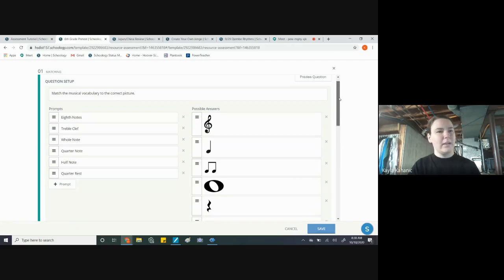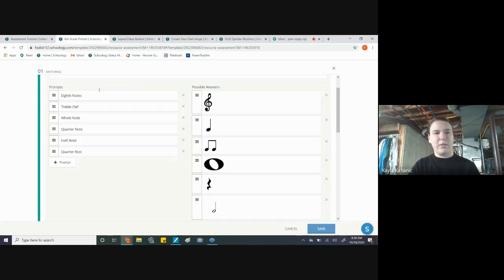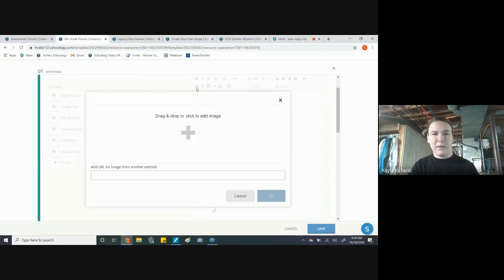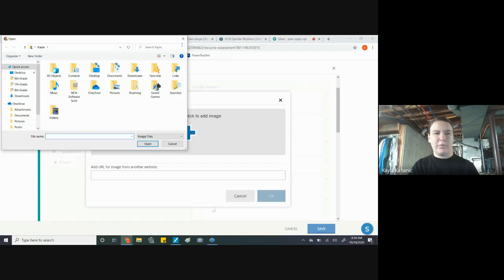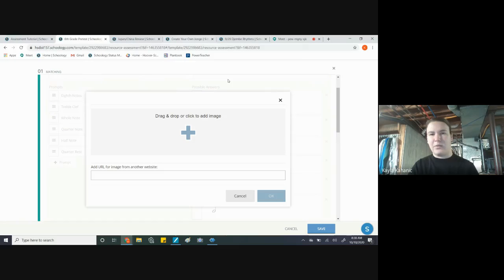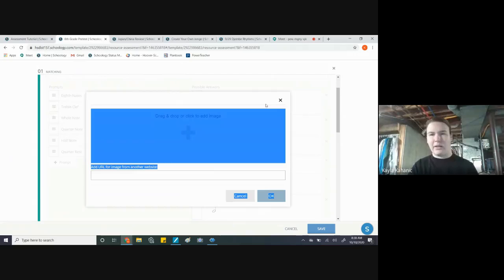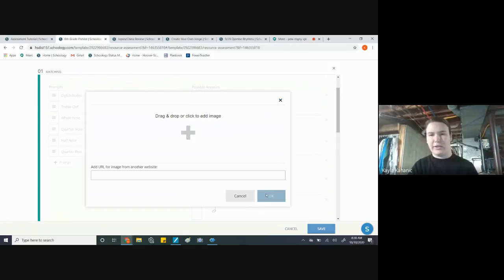So what I did is I put in the vocabulary here on the left, the prompts, and then I put in a picture by clicking in here and clicking the image button, and then you can drag and drop or click in here and it brings up your files and you can find what you're looking for. And then you would click OK. Again, never just click out of the box because it won't save. Make sure you click OK.